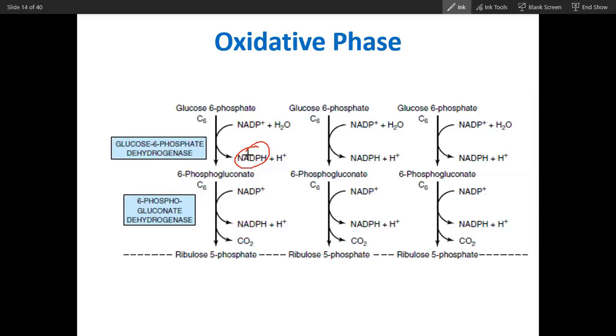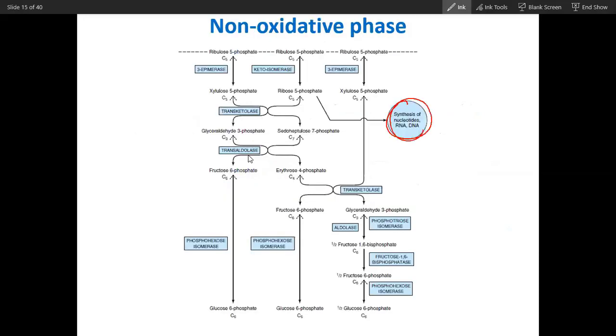In the non-oxidative phase, how many enzymes? Two enzymes. What are those two enzymes? One is transketolase, the other transaldolase. Which is the more important enzyme? Transketolase. Why? Because it contains vitamin B1. And this transketolase is used for a laboratory test.